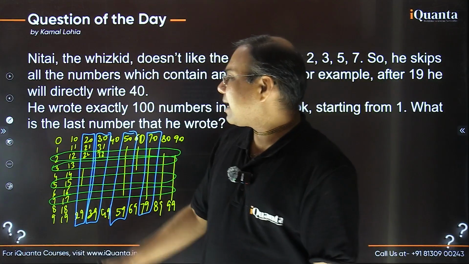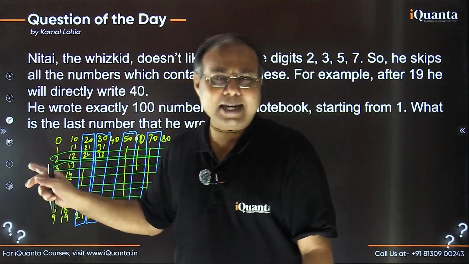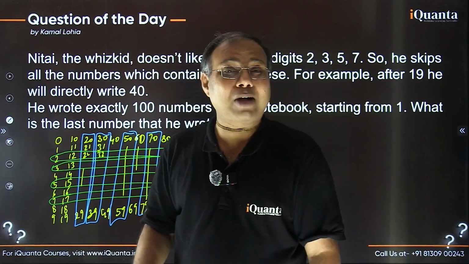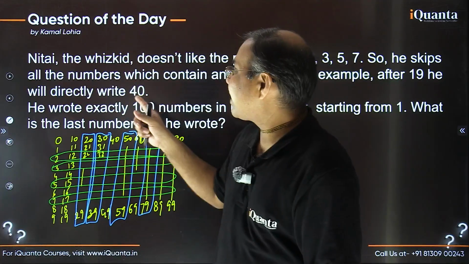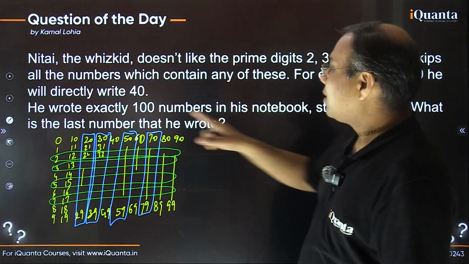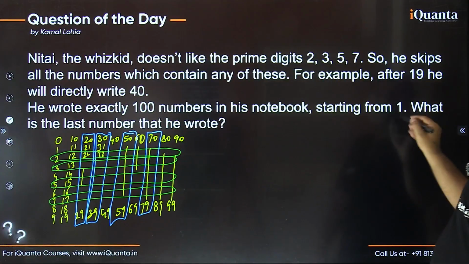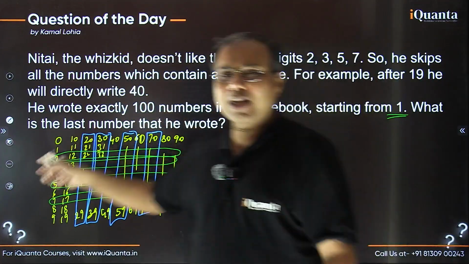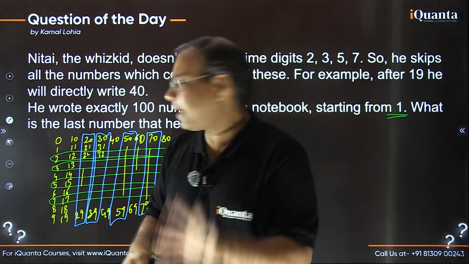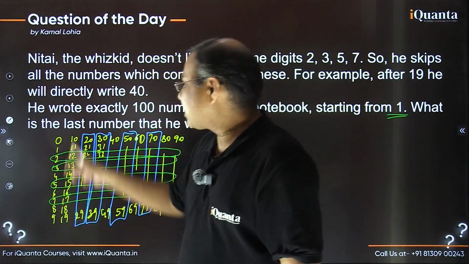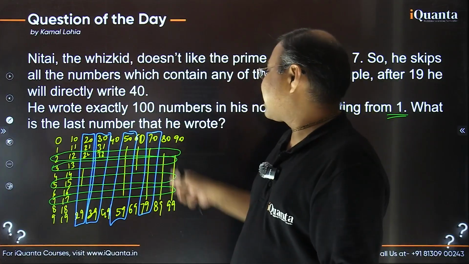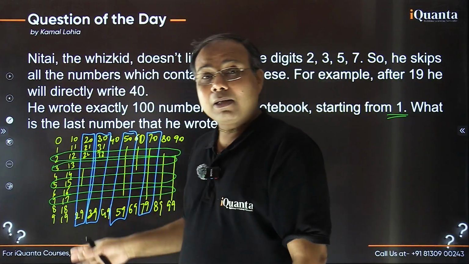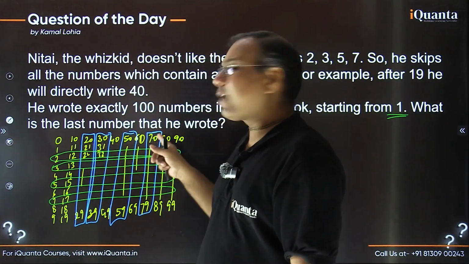Okay. So if this 0 issue were not there, right? We have to leave 0 also. We are not to count the 0 because Nitai is starting to write the numbers from 1, right? Starting from 1. So we have to leave this number 0 as well. But if we forget 0 for a moment, in each of these remaining 6 vertical columns, because 1, 2, 3, 4 have been omitted already.